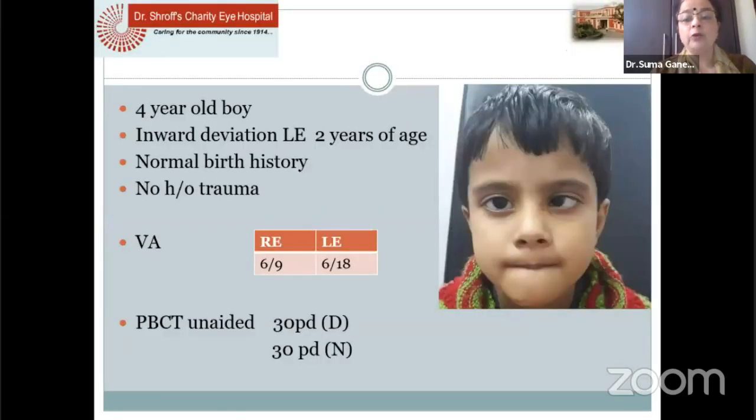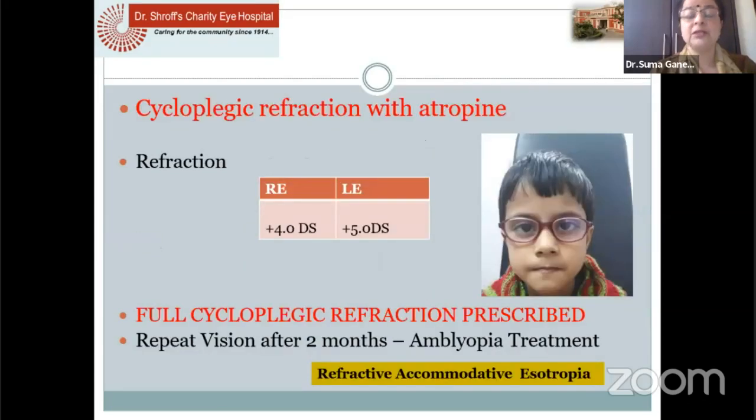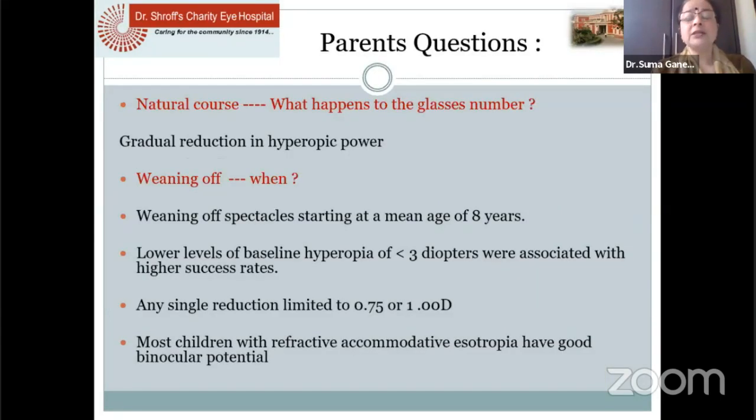So this is a young boy who presented with inward deviation of left eye, and his vision was right eye 6/9 and 6/18. Unaided vision 30 prism diopters, both for distance and near. When we did a cycloplegic refraction, we found that it was 4 and 5, and then we gave a full cycloplegic refraction. Reviewed his vision after 2 months and gave the amblyopia treatment because his vision in the left eye was poor. So this is a case of fully refractive accommodative esotropia.